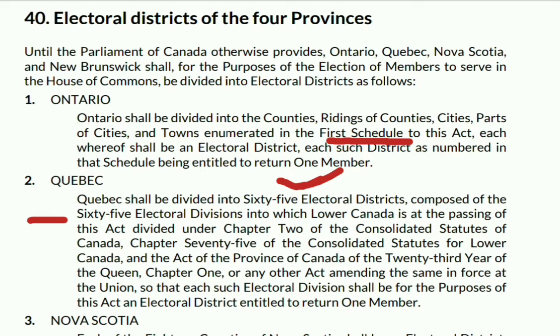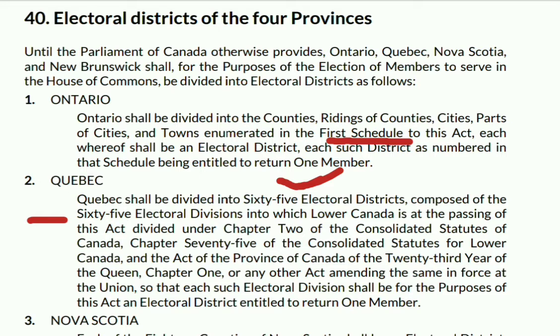So there are 65 districts which are composed of 65 electoral divisions, into which Lower Canada is divided at the time of passing that. So these 65 electoral divisions which they are talking about relate to Lower Canada, which was present at the time of passing this act, this constitution.